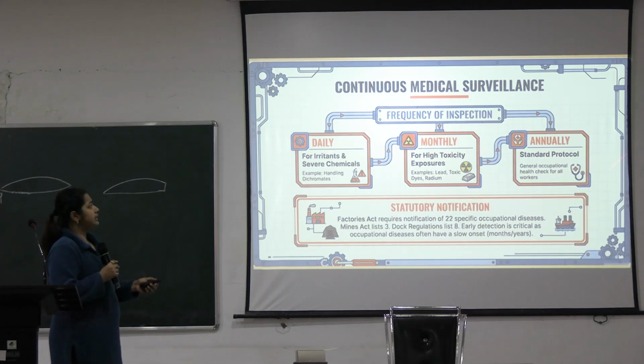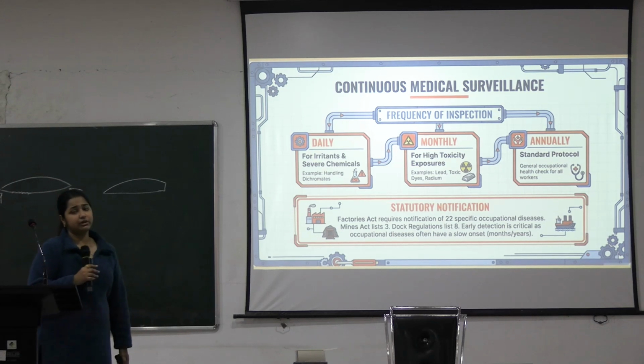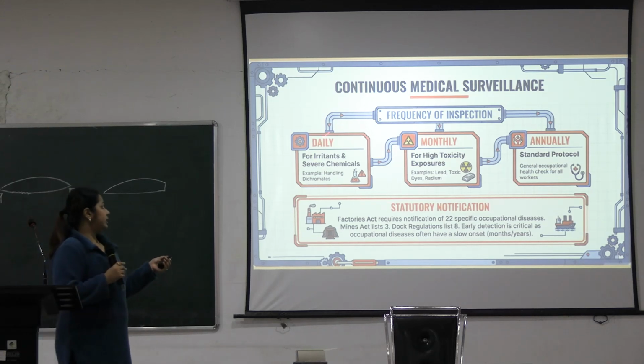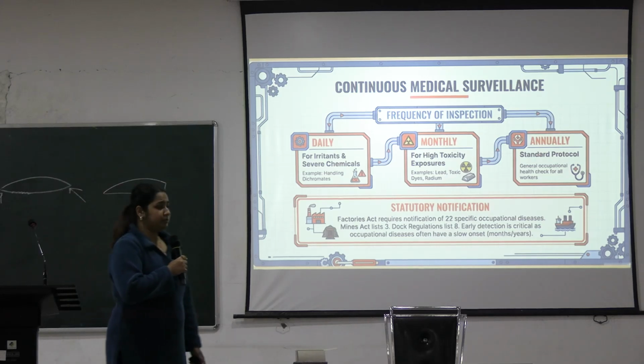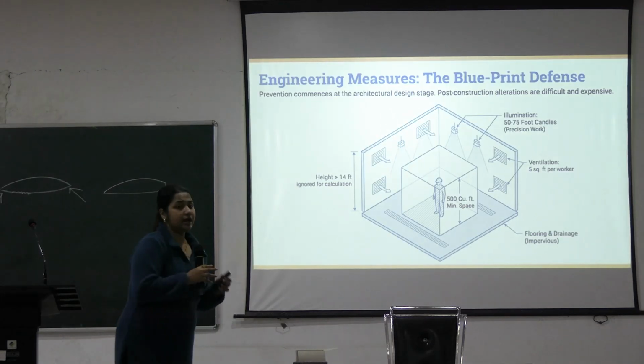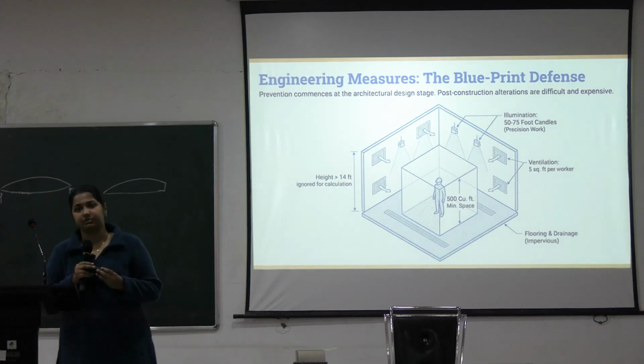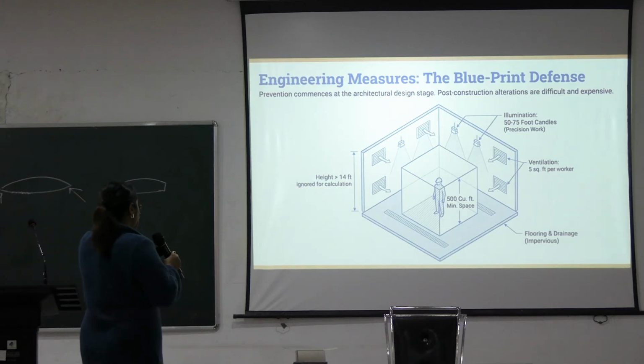So this is the frequency of inspection for certain things: daily for irritants and severe chemicals, monthly for high toxicity exposures, annually is the standard protocol. Then, after the medical measures come the engineering measures. Okay.